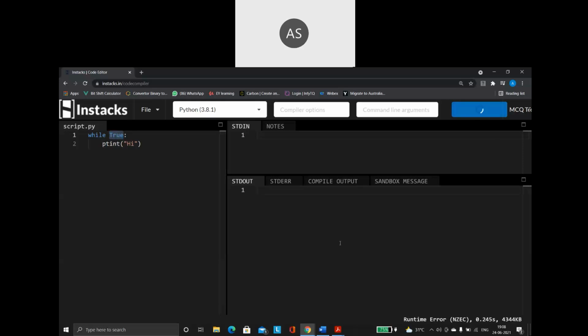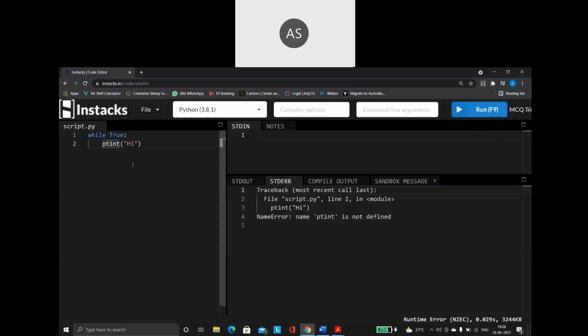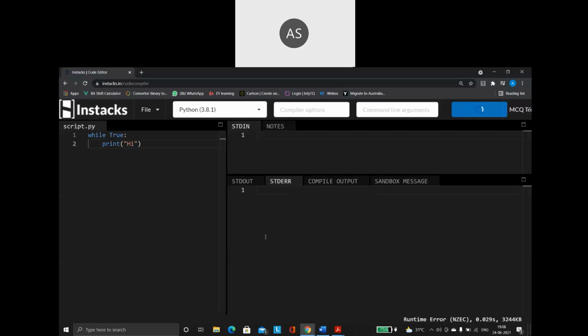So when you execute this, see what happens. Now when you run this, see what happens. What is the entry control loop process?